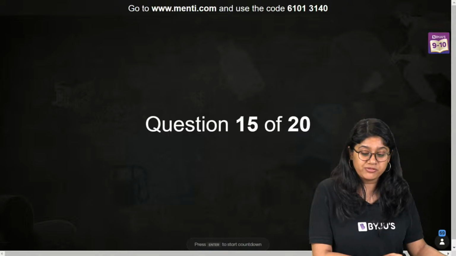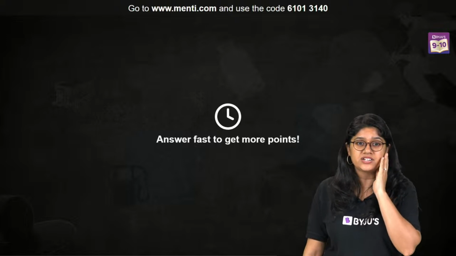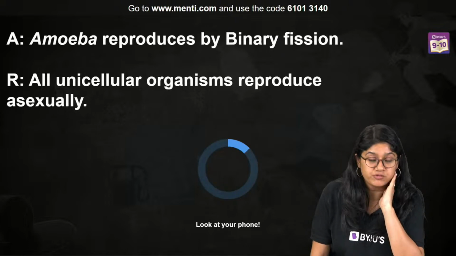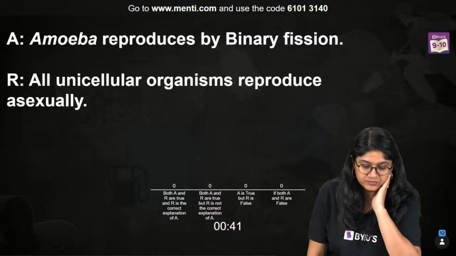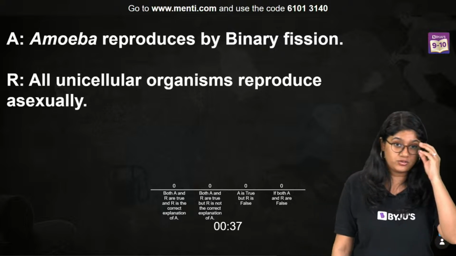Very good, everyone. Question 15, and after that we will have the leaderboard. Here we have: Amoeba reproduces by binary fission. All unicellular organisms reproduce asexually. Think about it, whether it's a correct statement also we have to find out, right?